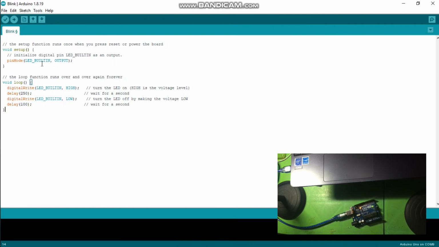Now we have our pin mode here, set as output due to the LED serving as our output to have the LED on at 250 milliseconds and off at 100 milliseconds. So we have set it to 250 and 100. Now let's press upload by clicking the button here. Wait for the compilation.